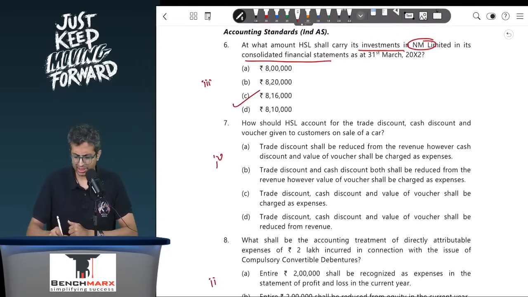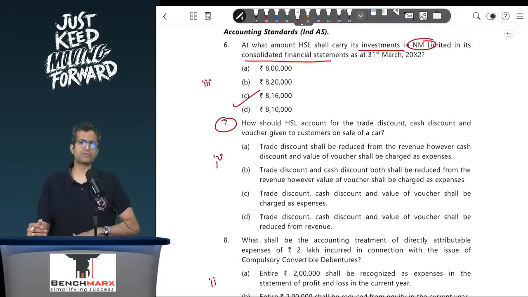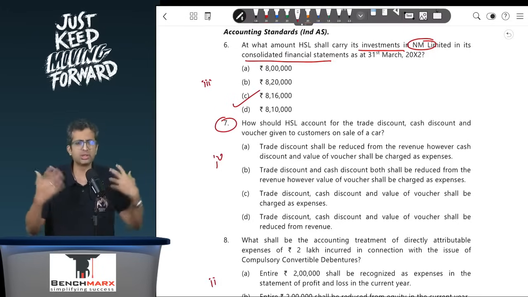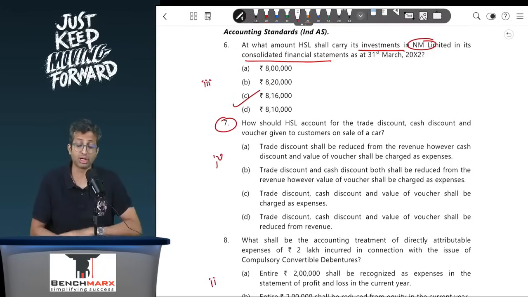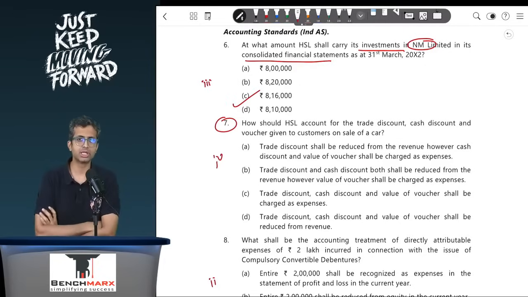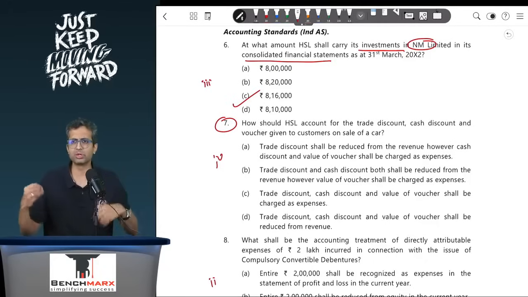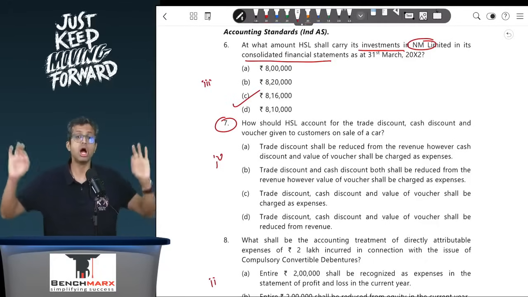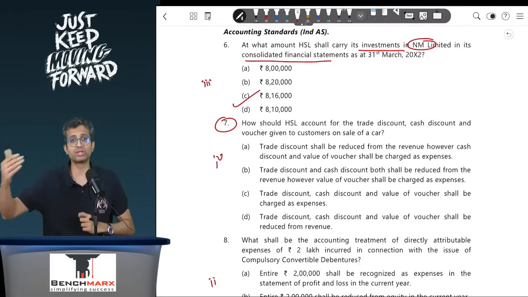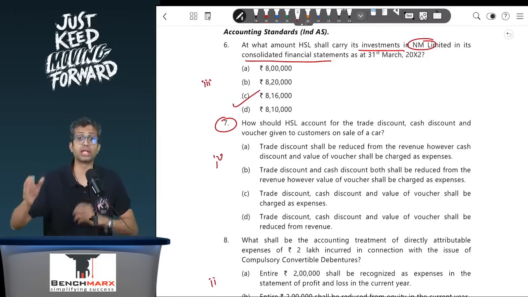Okay. Next is sub point 7. Here students do have some doubts regarding the treatment of cash discount, etc. Remember, the generally accepted accounting practice that is even used for items like PPE, etc. as per GAAP is trade discount should be deducted, whereas cash discount is taken against the profit and loss. However, when you look at Ind AS 115, that is revenue, 115 does not distinguish separately between a trade discount, cash discount, etc.